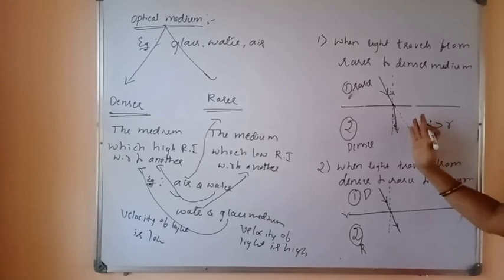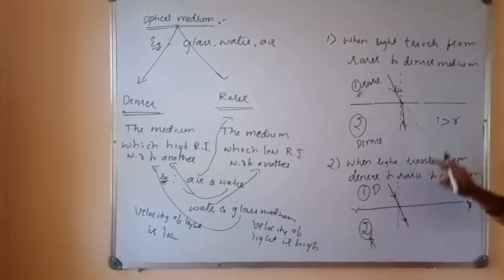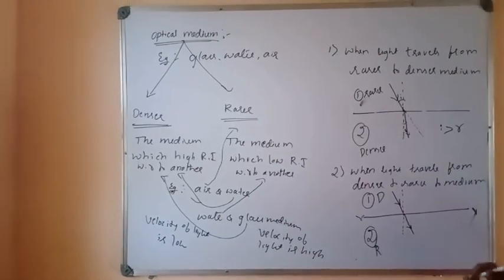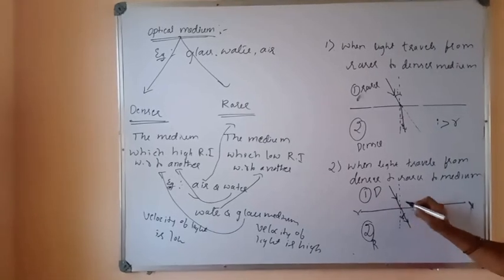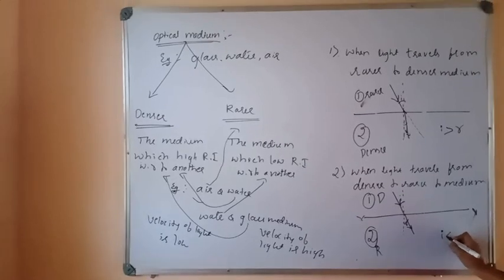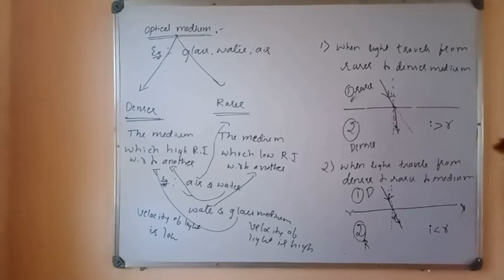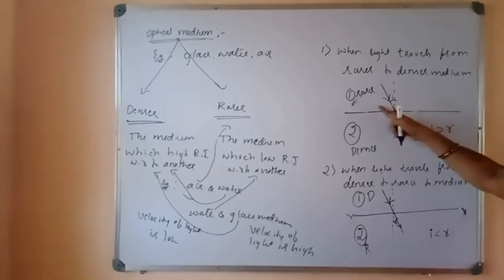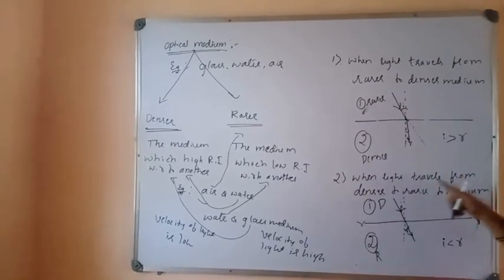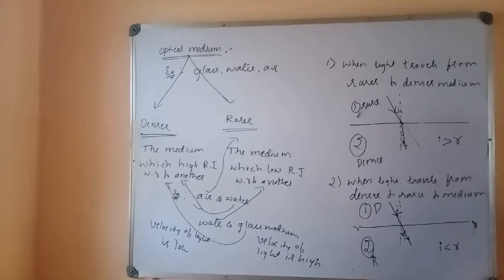But in the previous case, it bends towards the normal because there velocity decreases. But in this case, velocity increases. Therefore, it's bending away from the normal. So, this is the angle of refraction and this one is the angle of incidence. In this case, angle of incidence is less than angle of refraction. Once again, I will repeat that. When light travels from rarer to denser medium, it bends towards the normal. When light travels from denser to rarer medium, it bends away from the normal.